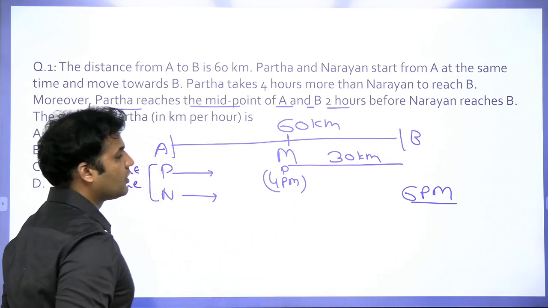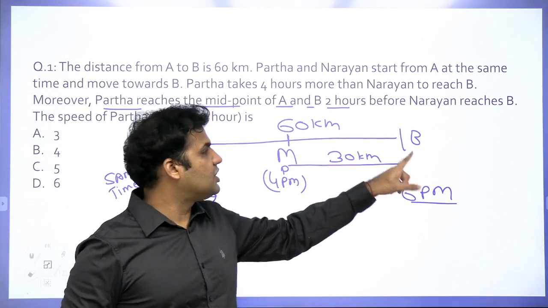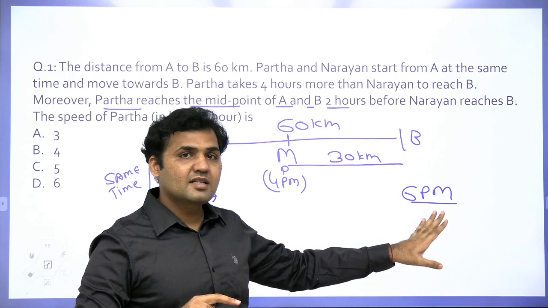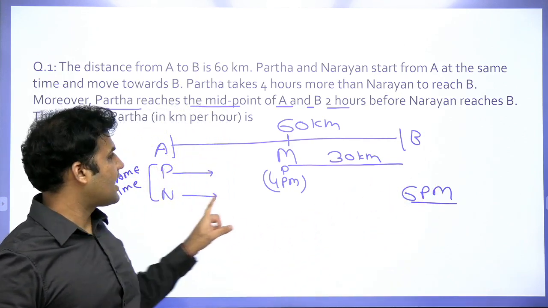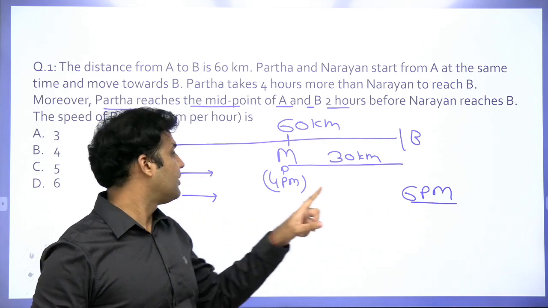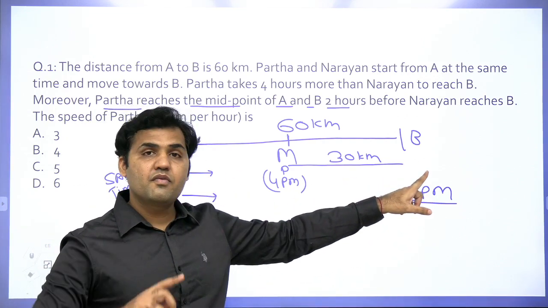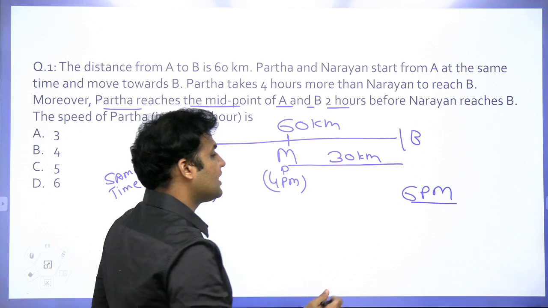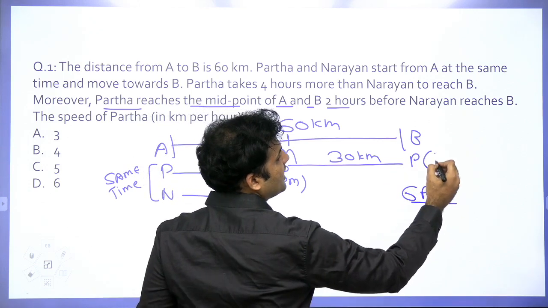And we also know that Partha is reaching the point B 4 hours after Narayan reaches B. Now, if Narayan is reaching B at 6 p.m., Partha will be reaching B 4 hours after that time. Can I say Partha will be at this location at 10 p.m.?